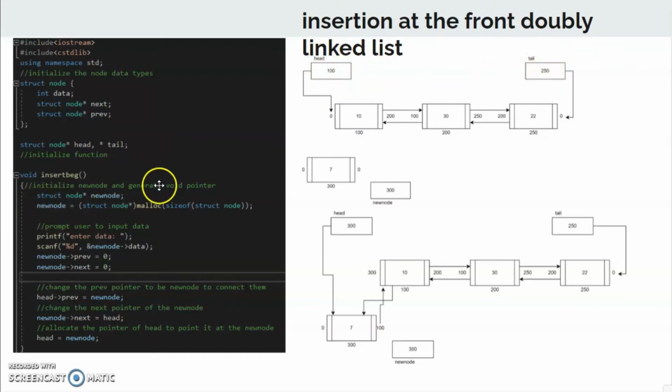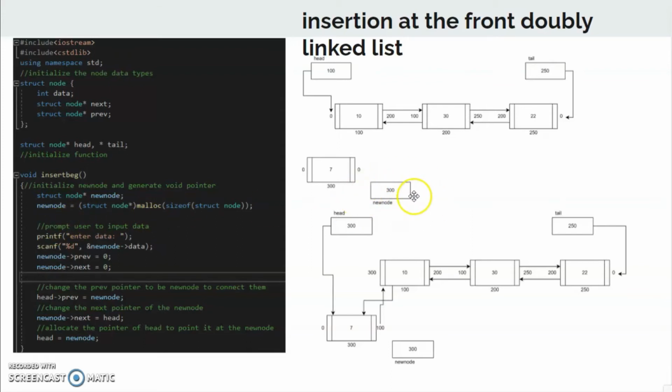After that, we will establish a function. We will name it void insert back, which means insert beginning. We will make it the same as the singly linked list. We will make a new node with the malloc function, which will create a void pointer into the new node.